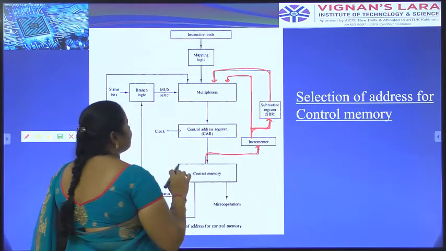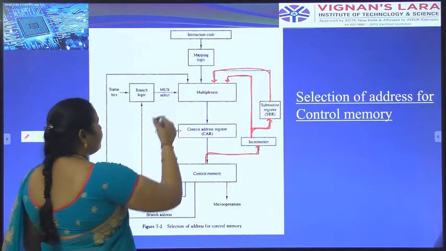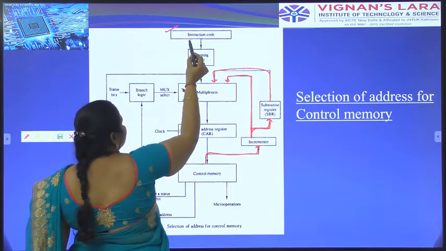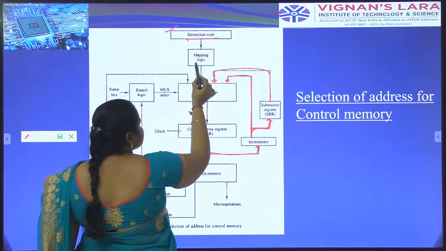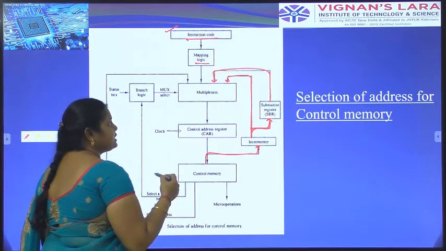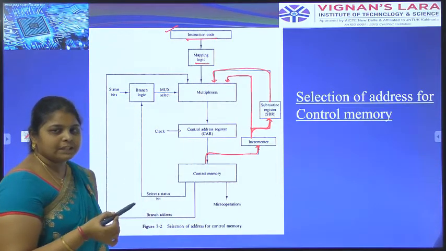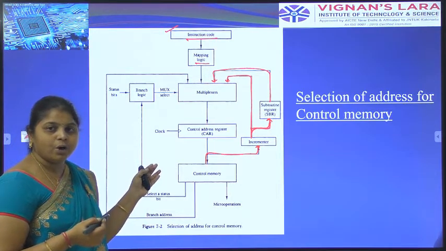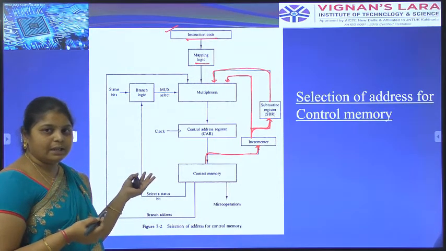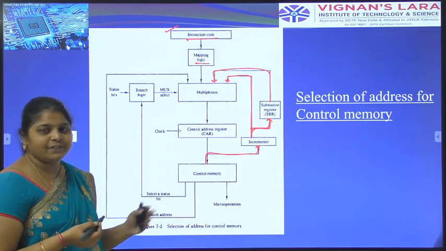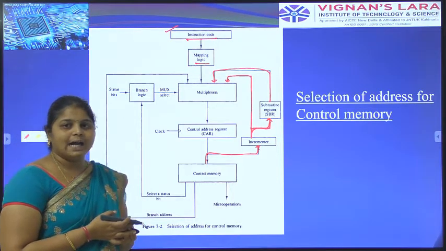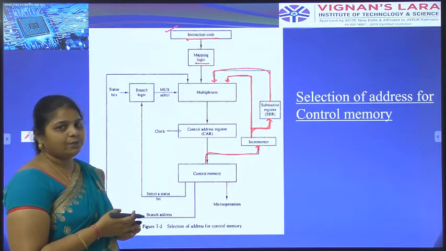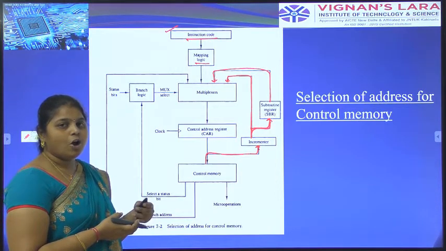Here the multiplexer has 3 inputs. You have to start from the instruction code. This is the instruction code. This is the mapping logic. What is the logic to perform the operation? Why are we using this address sequencing? We have to find out the address of the memory sequentially. We have to find the address of the memory sequentially and perform the operation.